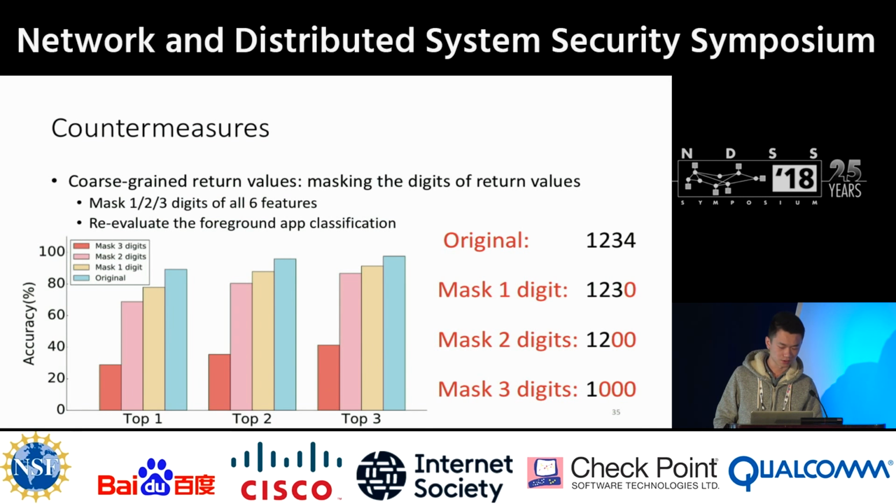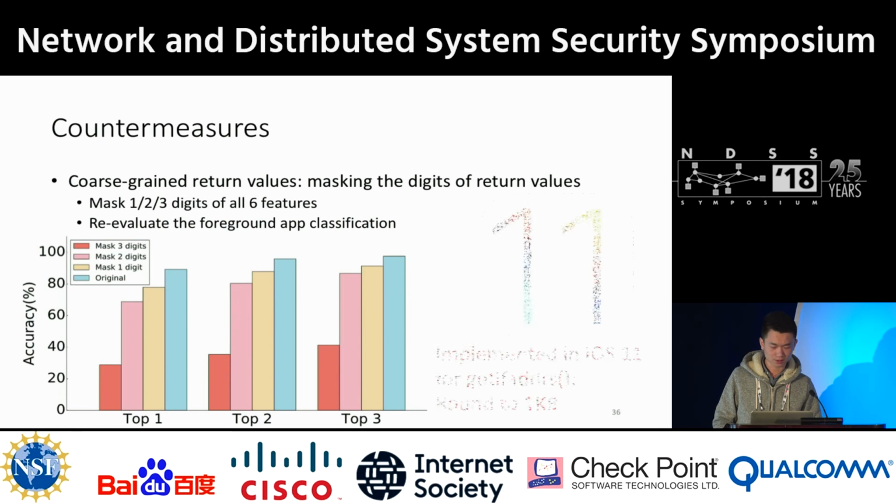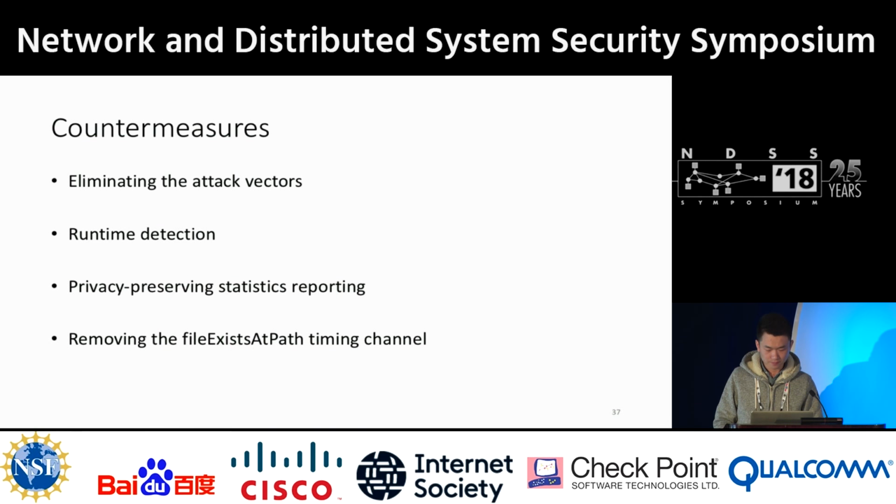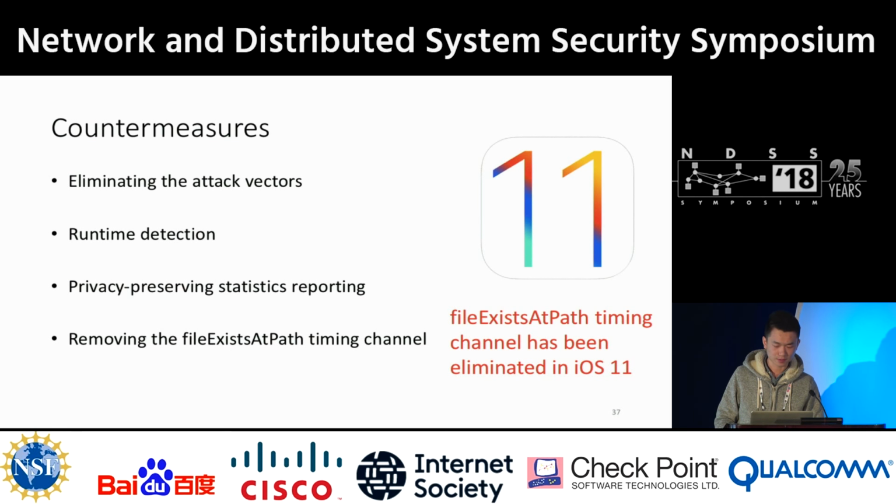Another countermeasure is to mask the digits of return values. We can see that masking 3 digits can lower the accuracy drastically. Apple has also implemented this approach for getifaddrs, rounding the values to 1K bytes. The timing channel of file-exist-at-path has also been eliminated in iOS 11. There are some other possible countermeasures, such as removing the APIs, runtime detection, and privacy-preserving statistics reporting.